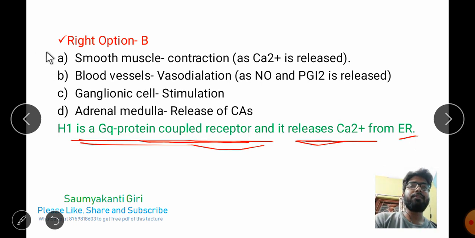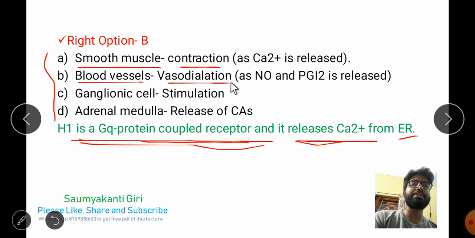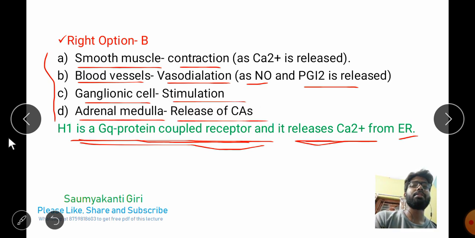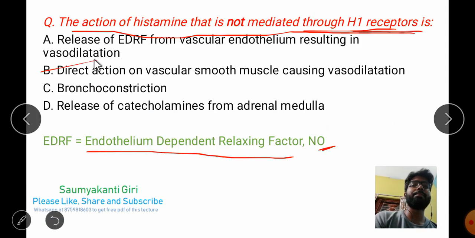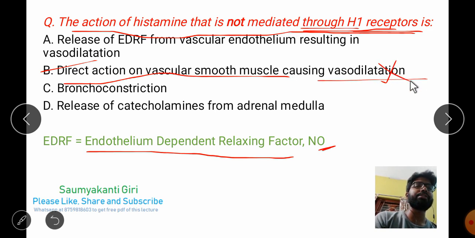The function of the H1 receptors: in case of smooth muscle they produce contraction. In case of blood vessels they do vasodilation as nitric oxide and PGI2 are released. In case of ganglionic cells they do stimulation, and in case of adrenal medulla they release the catecholamines. So hence the right option is B, direct action on vascular smooth muscle causing vasodilation. H1 receptors do not produce vasodilation directly, that is why this option will be your right answer.